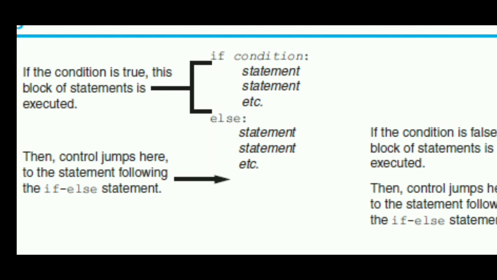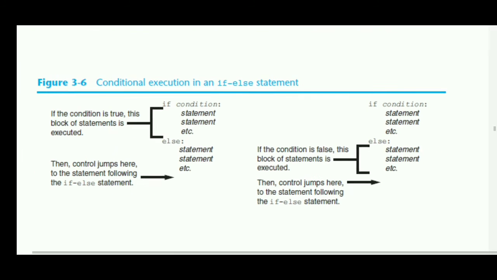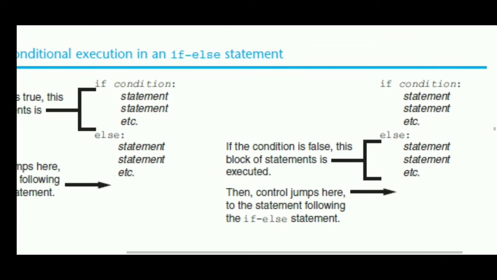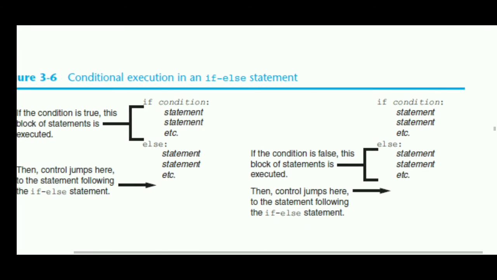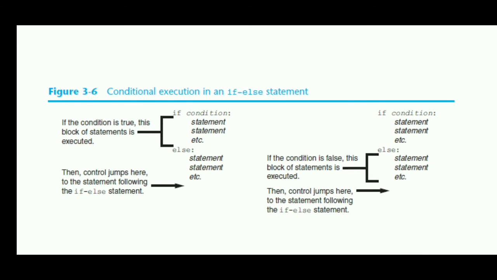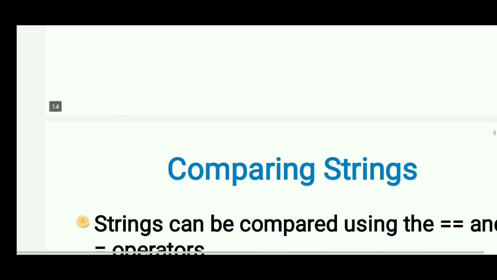Then control jumps to the statement following the if else statement. And next one, here you can see, if the condition is false, this block gets executed. This block means the else block, and then control jumps to the statement following the if and else statement. It means if the condition is true, it will execute the if part. If the condition is false, it will execute the false part or else part.